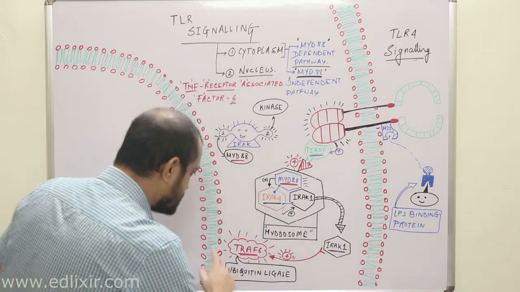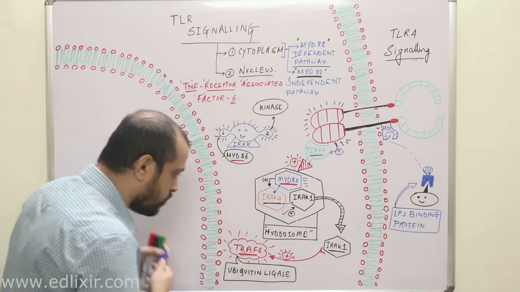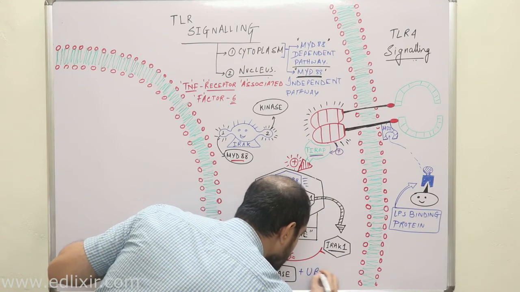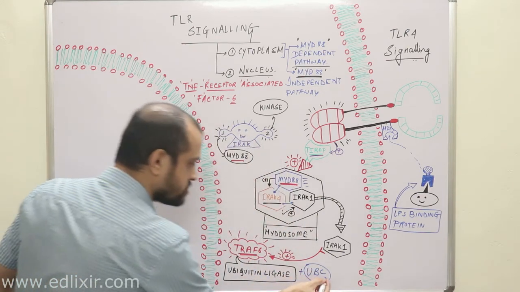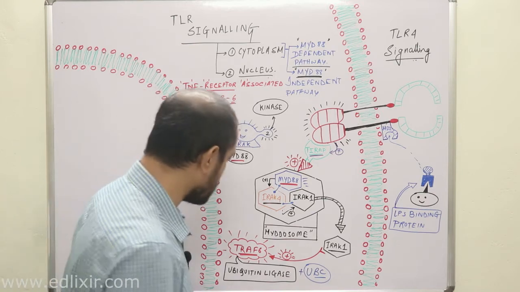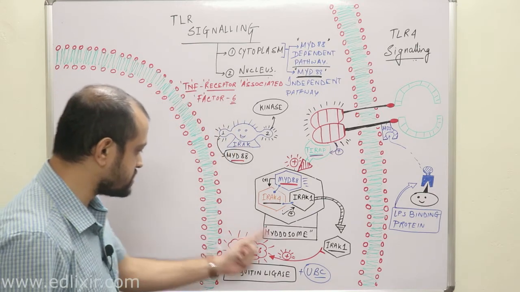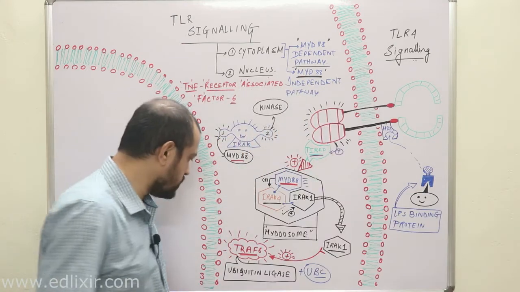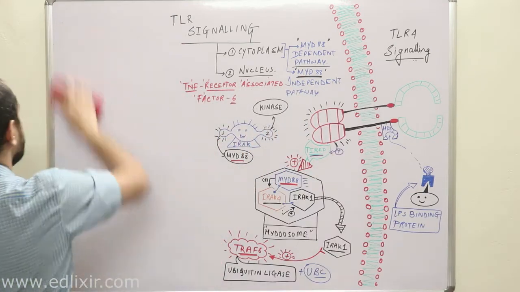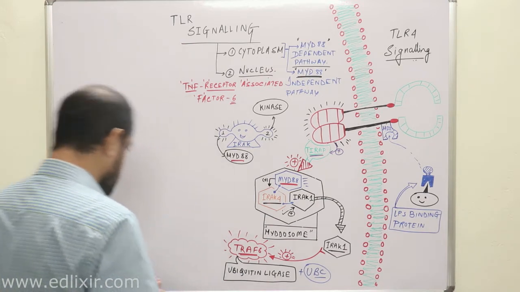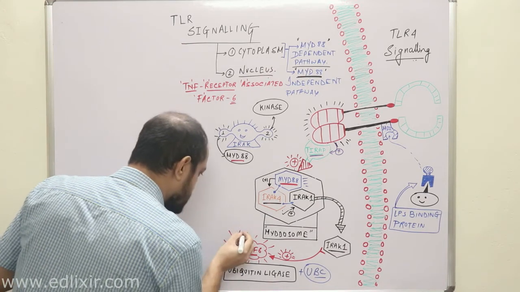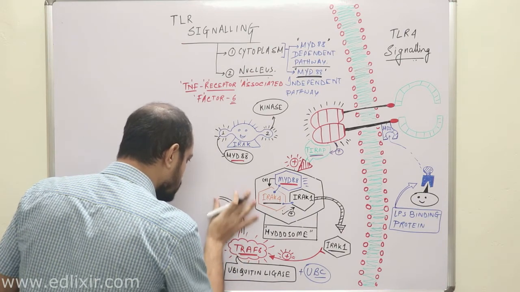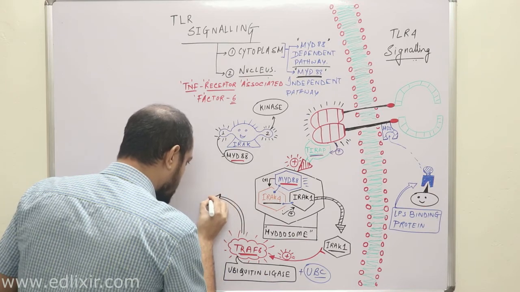Now listen, TRAF6 is actually a ubiquitin ligase and it works with a protein known as ubiquitin conjugating enzyme, or UBC. Clear? I am not going into the details of this ubiquitin conjugating enzyme. It is very important for you to understand that TRAF6 is a ubiquitin ligase, which means it will add ubiquitin to a protein. What will happen is this: TRAF6 will now activate a protein called TAK1.